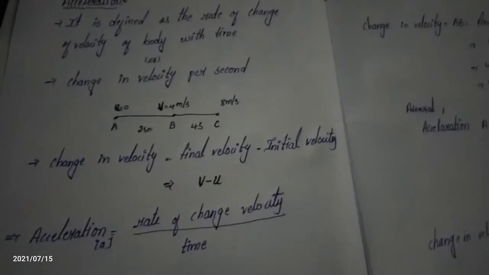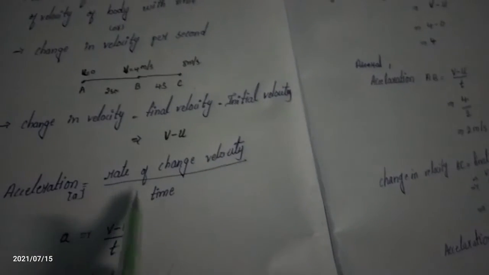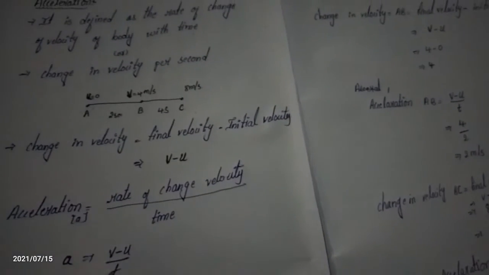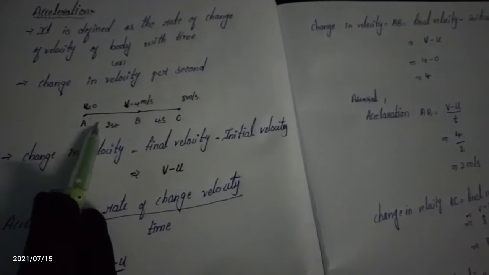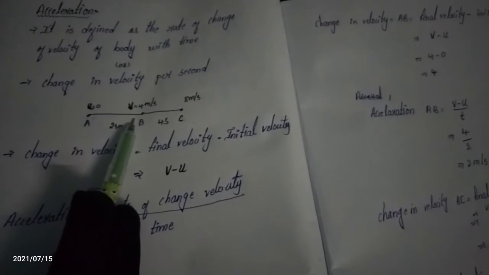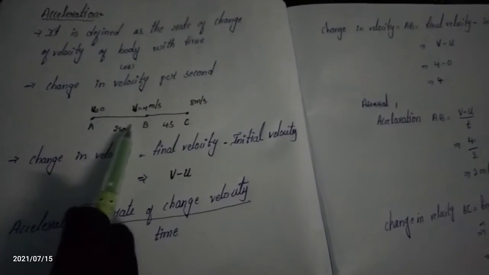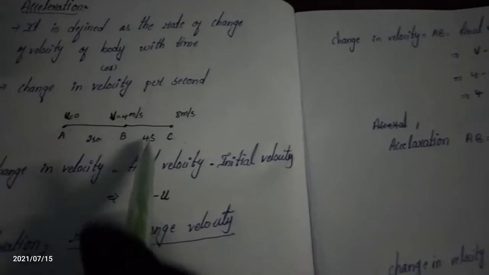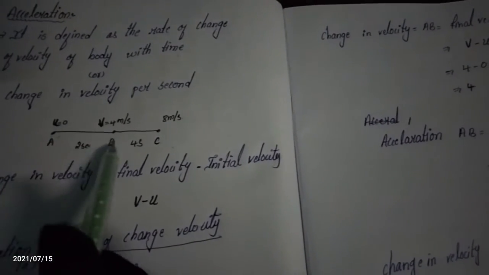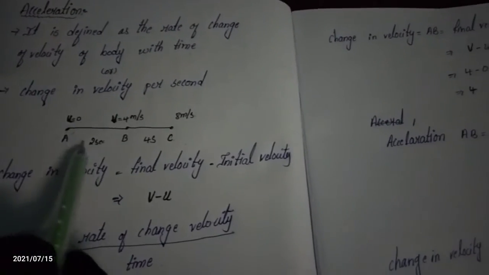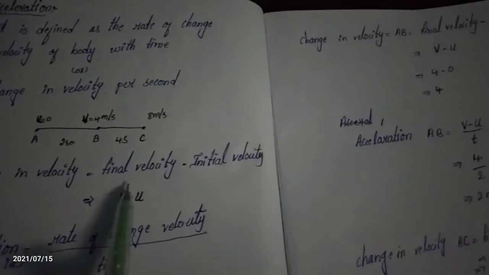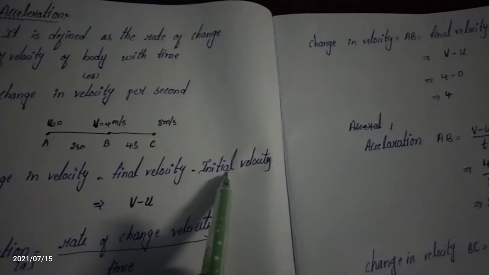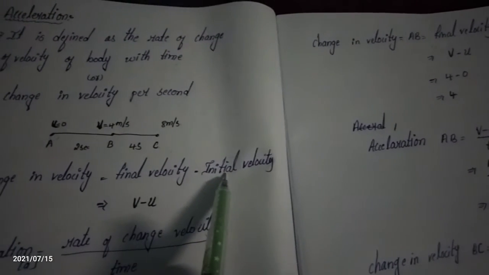Okay, to understand these two formulas, let's measure the change in velocity and the acceleration from A to B. First we find the change in velocity. What is the formula?